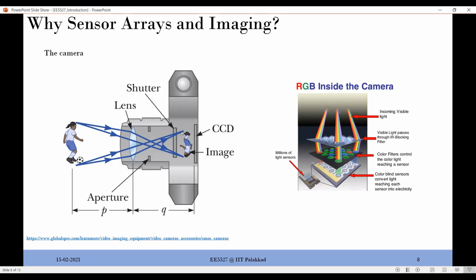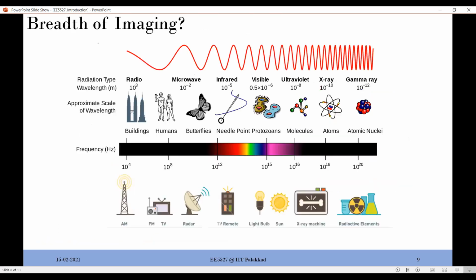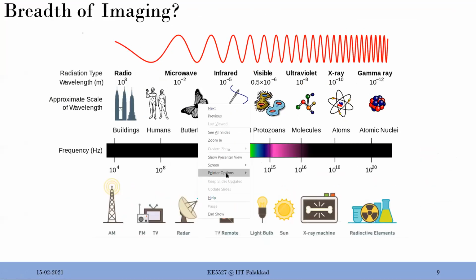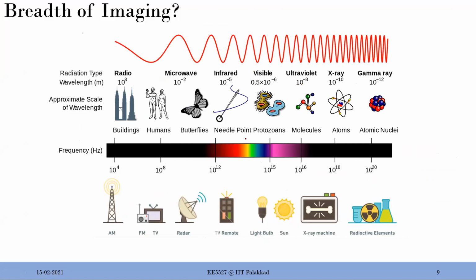Many people think that this is what we call imaging, but unfortunately not. Imaging has a lot more breadth than we think. So whatever we saw just now is only somewhere here, right? The cameras that we talk about cover only this part of the spectrum, but the entire electromagnetic spectrum is in front of us.